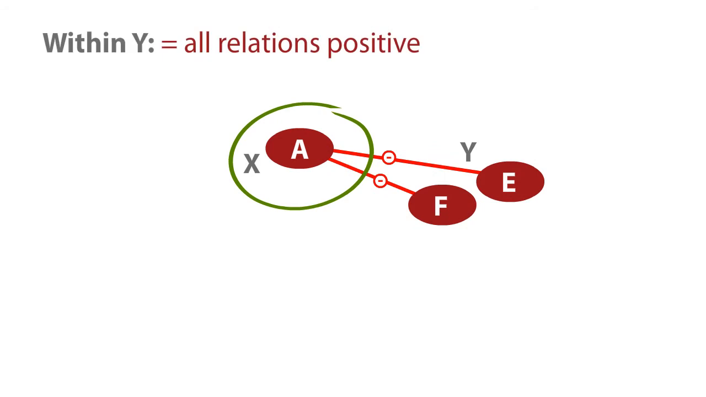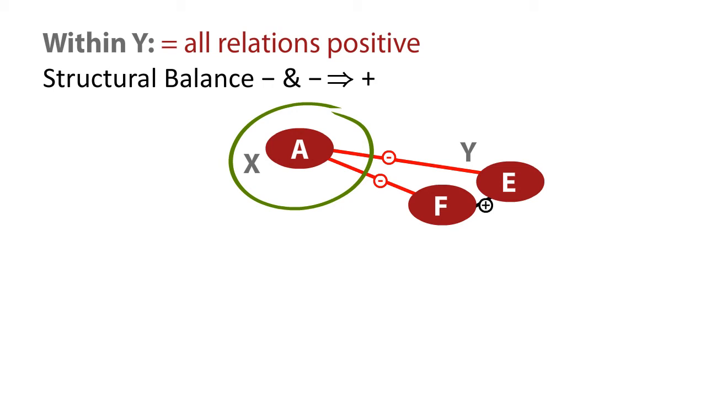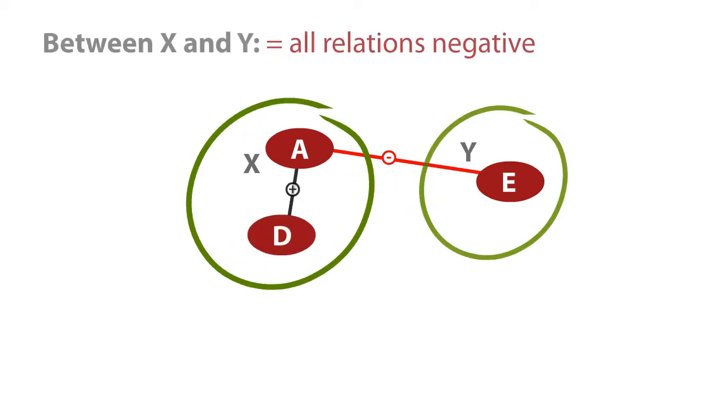So now let's focus within Y. Within Y, this would mean that A has two enemies, say E and F, and we're wondering what kind of relation E and F can have. And again, we see a triangle, A, E, and F, and we have to wonder about what kind of triangle this is. But there is only one balanced triangle with two negative edges, and that's the triangle in which E and F are friends. So again, it implies that within Y, the relations must be positive if all triangles are balanced.